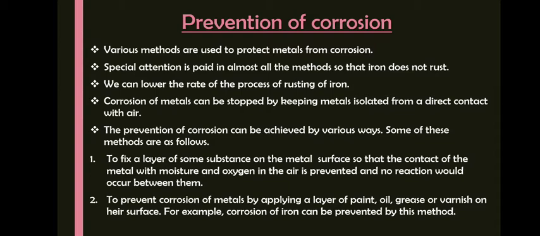The prevention of corrosion can be achieved by various ways. Some of these methods are to fix a layer of some substance on the metal surface. What will happen with this? There will be no contact of metal with the moisture and oxygen in the air. Correct? Therefore, no reaction would occur. That is one way. Second way is you can apply a layer of paint, oil, grease or varnish on the iron surface. Correct? For example, corrosion of iron can be prevented by this method.